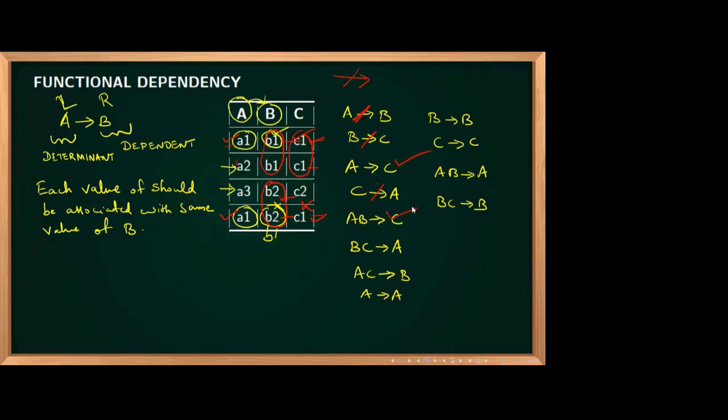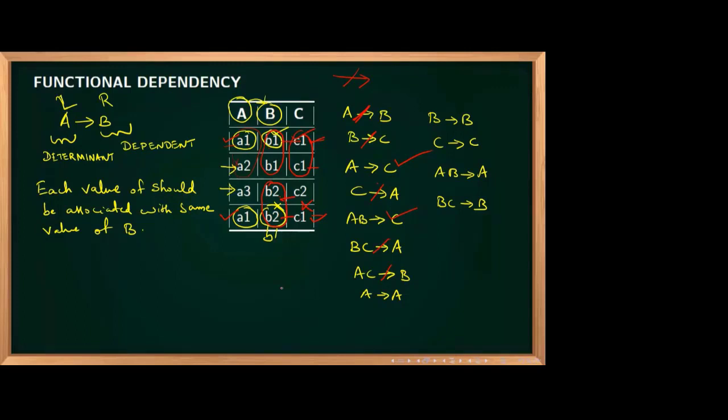What about BC to A? BC to A means B1, C1 repeating. But here A is not repeating. So it is not correct. AC to B. Now you understood, I think. AC: A1, C1. A1, C1. Here it is B2, here it is B1. So that is also not correct.